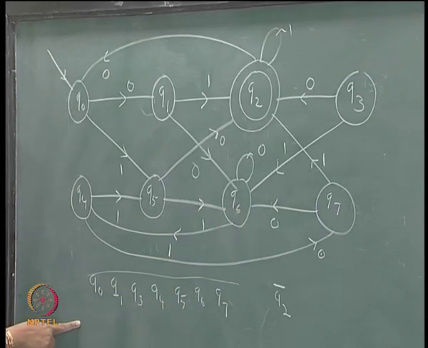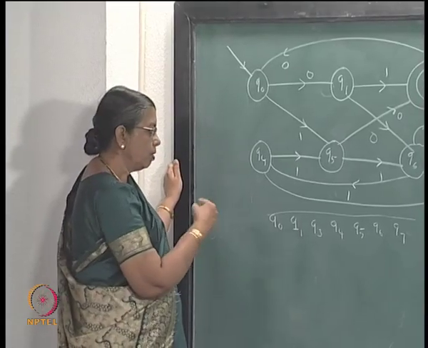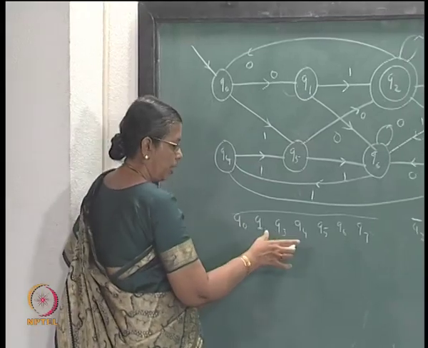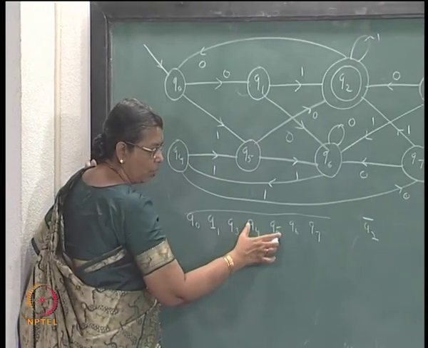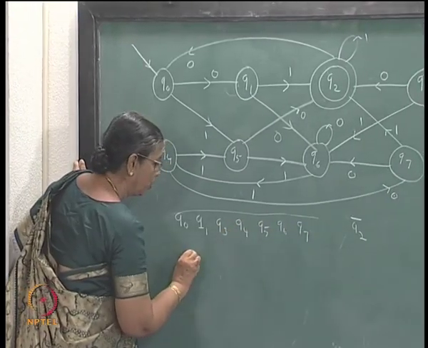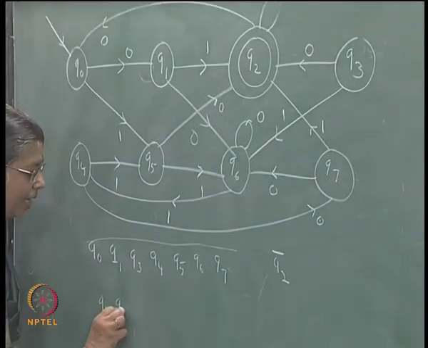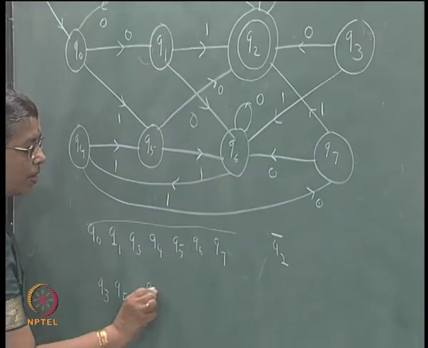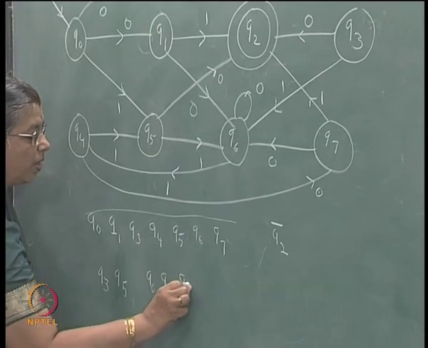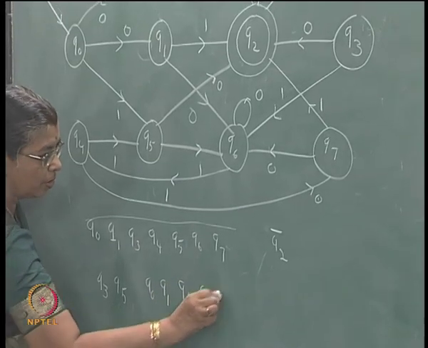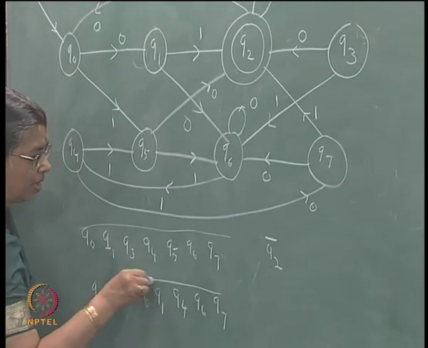So you split them. You put Q3 and Q5 separately and Q0, Q1, Q4, Q6, Q7 in one block.